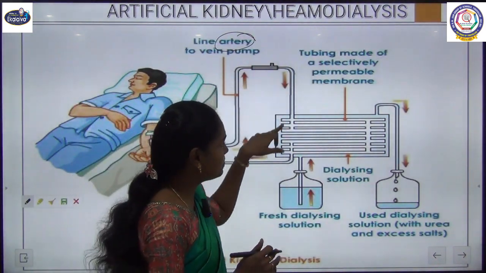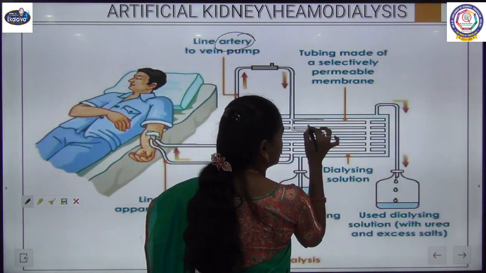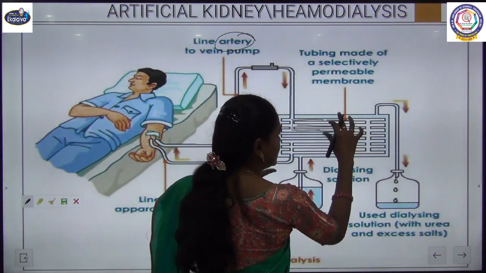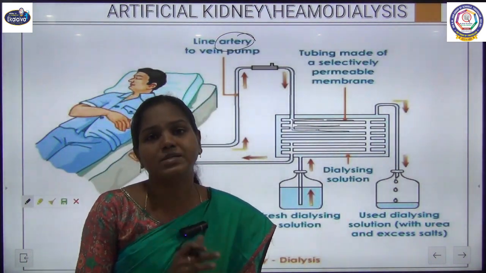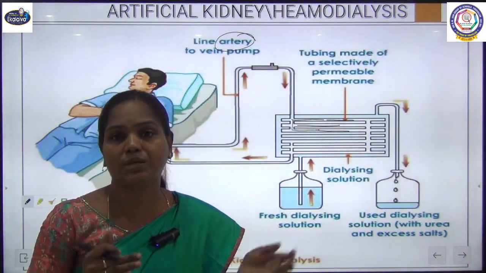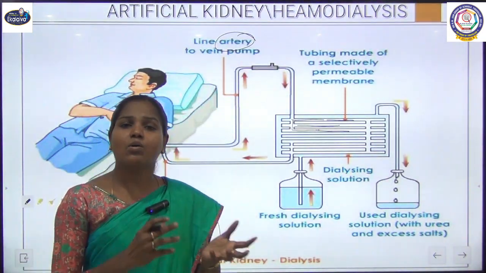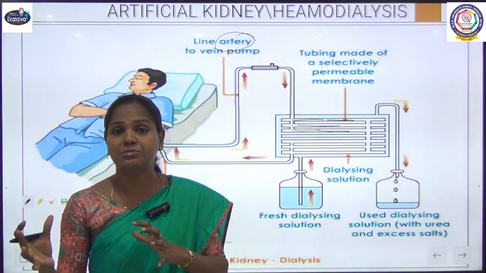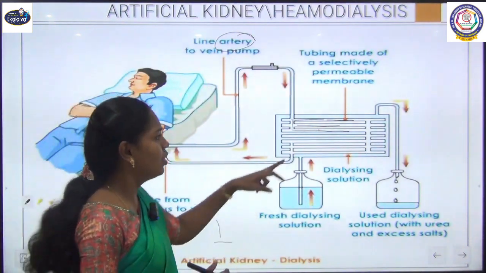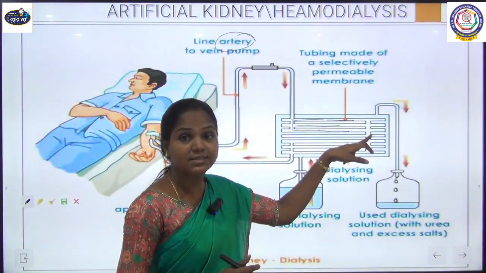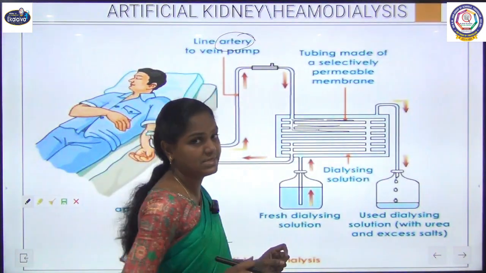When the patient blood is entering this tube, the osmolarity of this dialyzing solution is similar to that of the patient blood. Whatever glucose concentration, water concentration, everything is similar to patient blood, except the waste. So the blood entering this tube has more waste compared to the dialyzing solution.